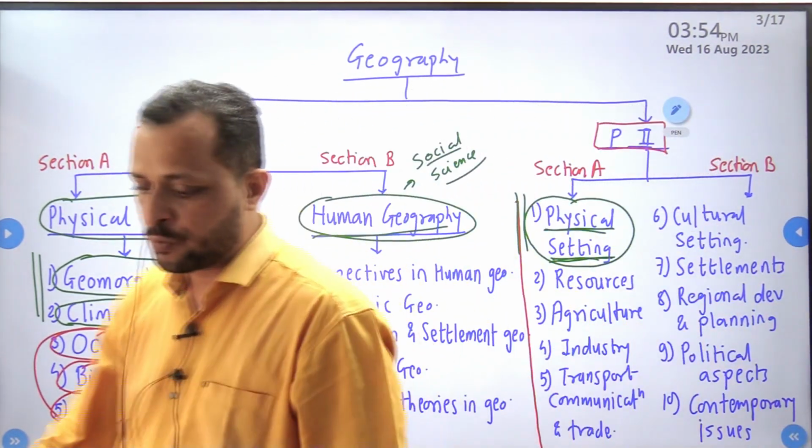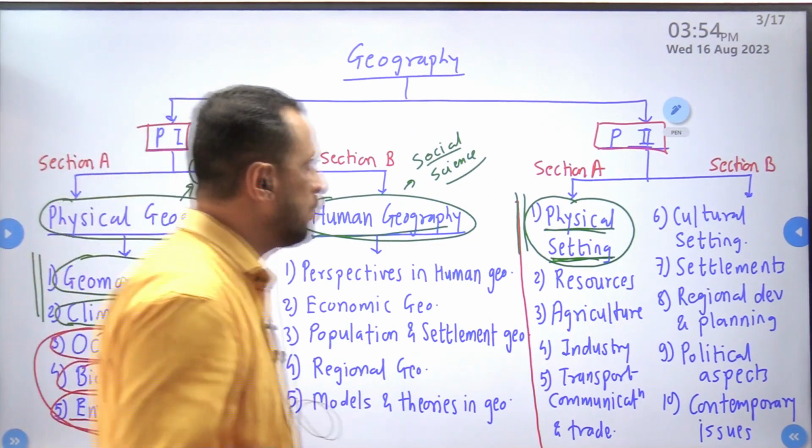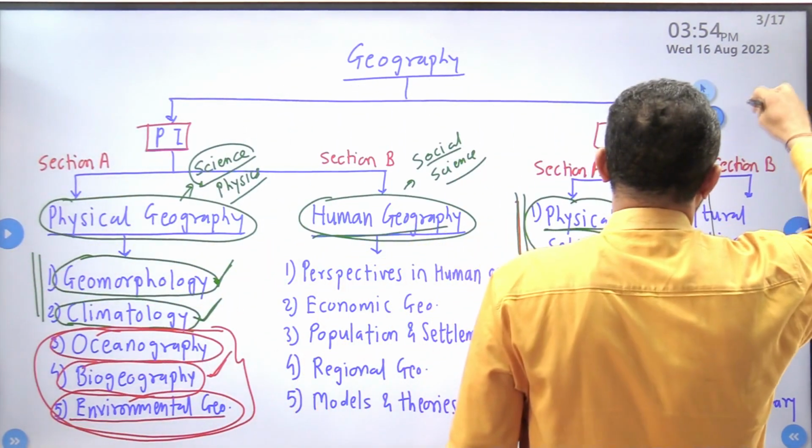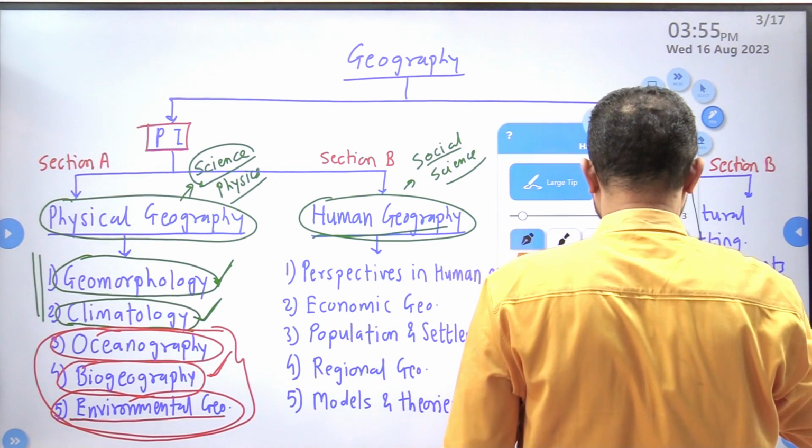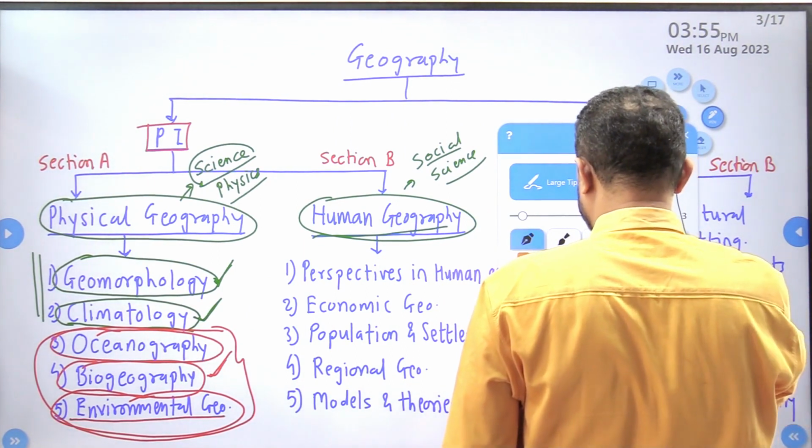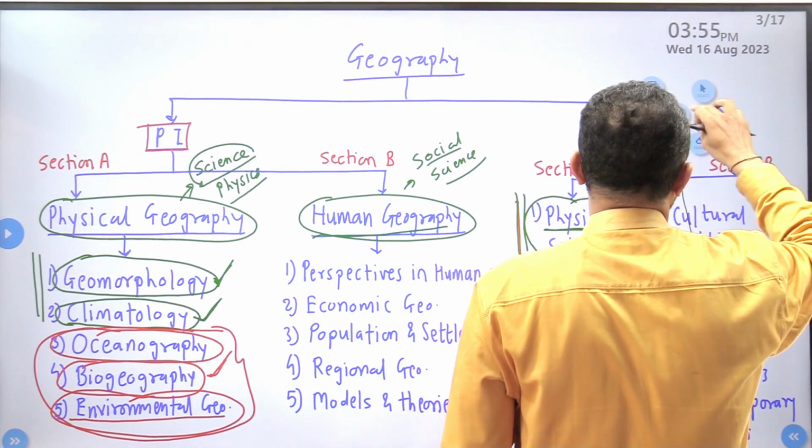Great. Then we switch to the next. We move to section B. That section B deals with what? It deals with human geography.